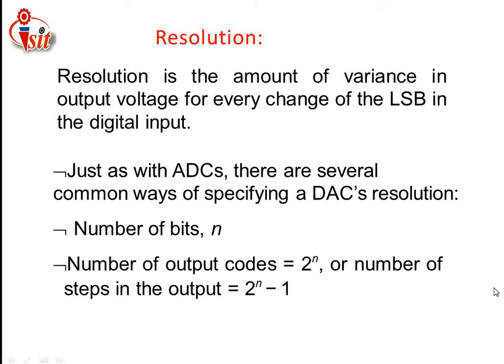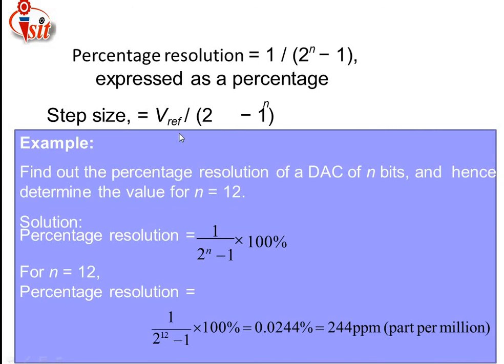This is the formula related to the number of steps in the output code, where n is the number of bits. Then percentage resolution is given by 1 divided by whatever number is generated, that is nothing but 2 raised to n minus 1, expressed as a percentage. We express that using V reference, that is the step size is equal to V reference divided by 2 raised to n minus 1. This is the percentage representation of that resolution.